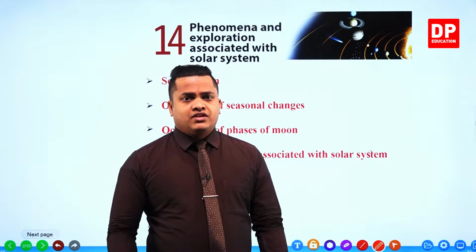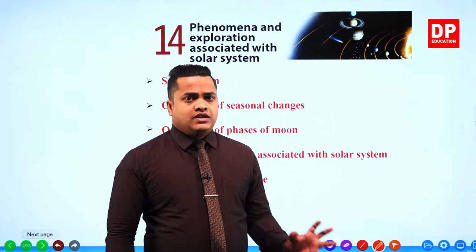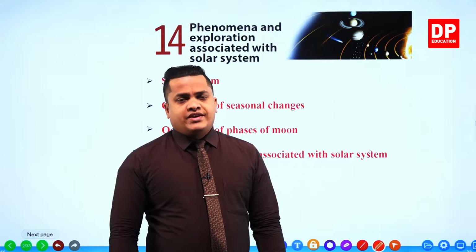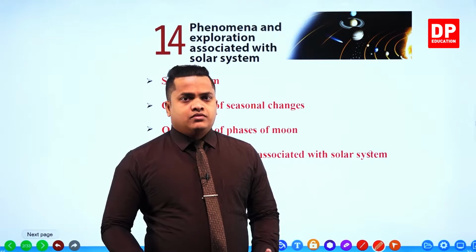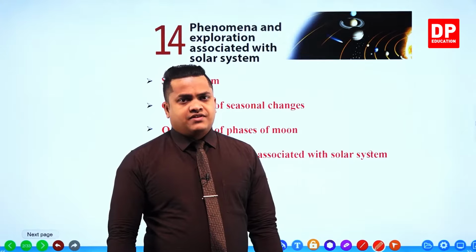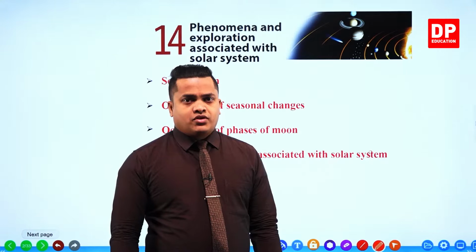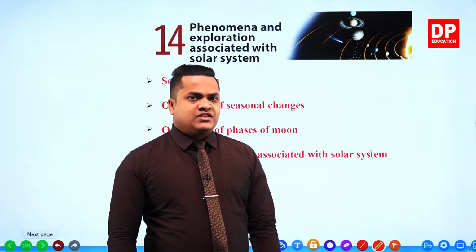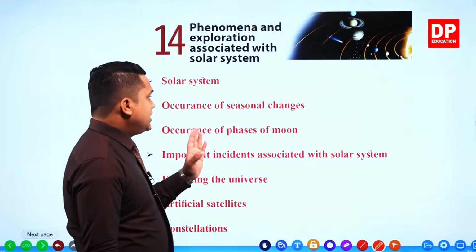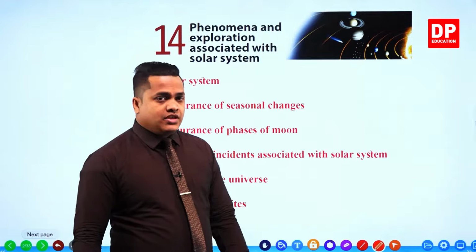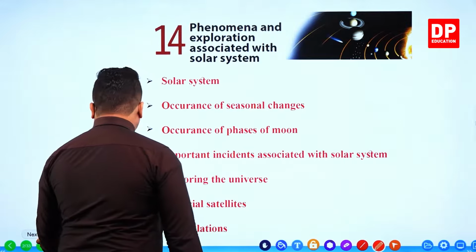So this is our plan for lesson number 14. Now let's move on with our first and foremost topic, which is the solar system.